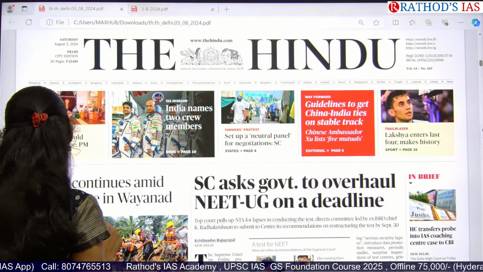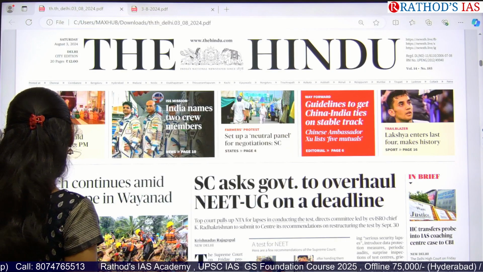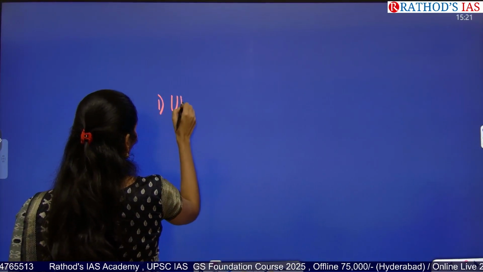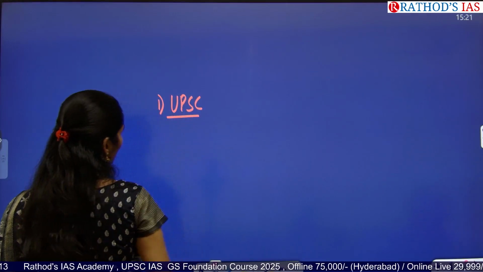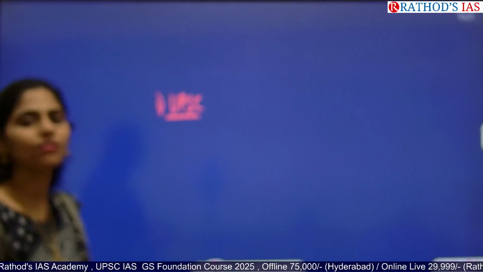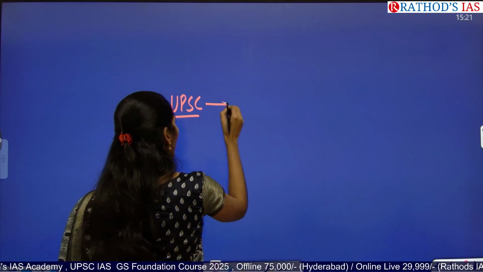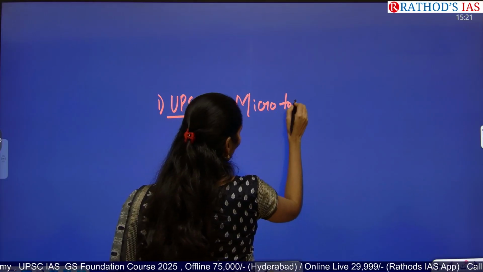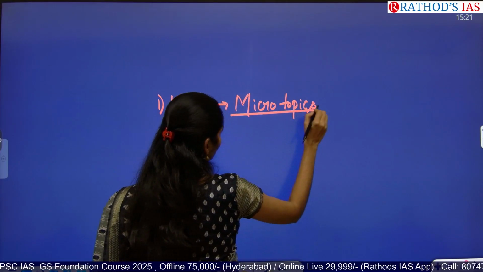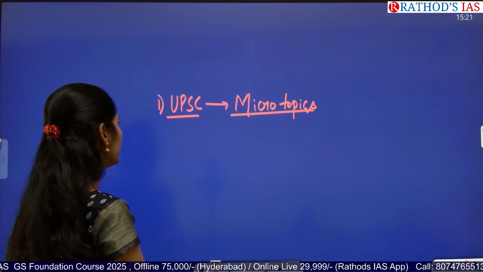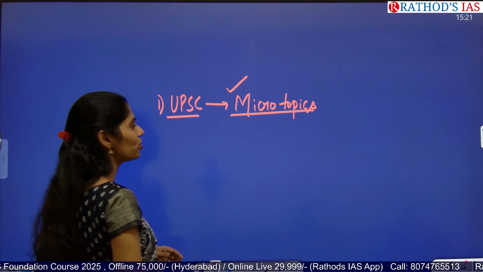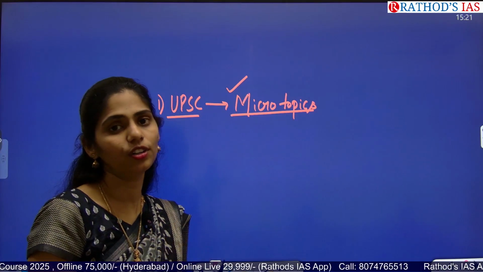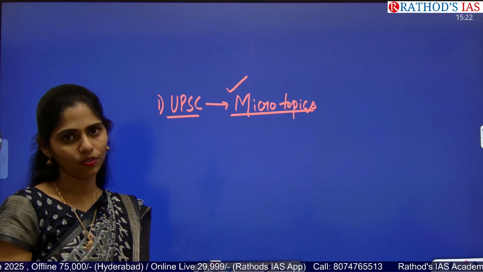Two more things I always want to focus on whenever I start The Hindu analysis: you have to know your syllabus. First of all, you need to know your syllabus by heart, and not only understand the statements given in it, but also have a clear vision of the micro topics present in your syllabus. It is very important. Prepare according to your micro topics. Don't read the first page of a standard book till the last. It is not at all useful. Just go through it topic-wise.